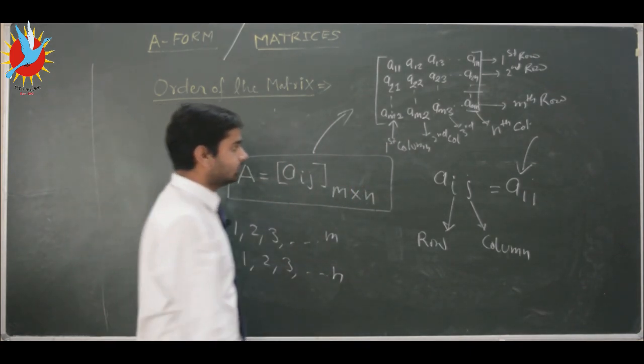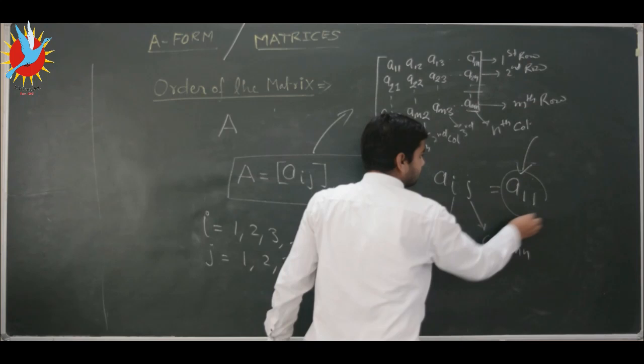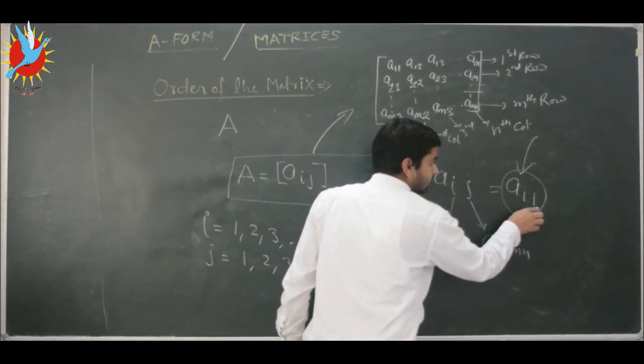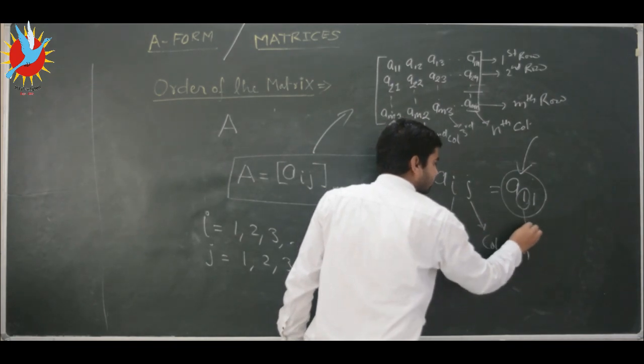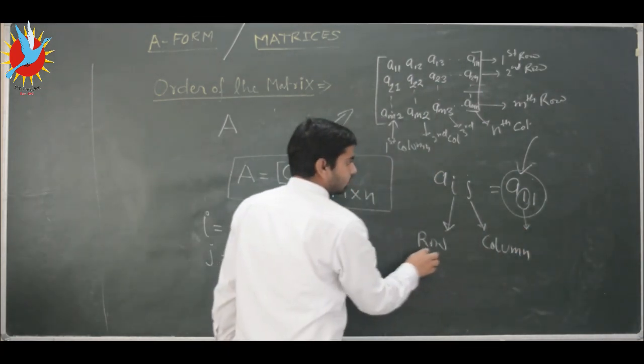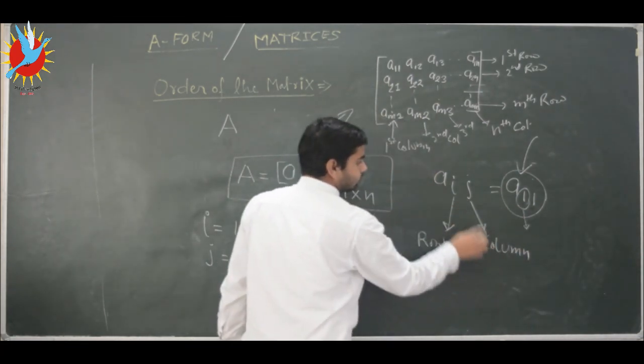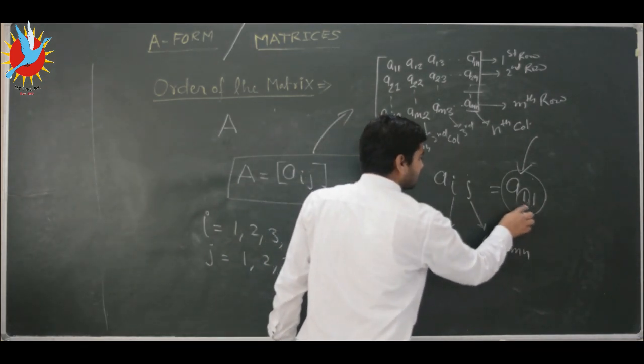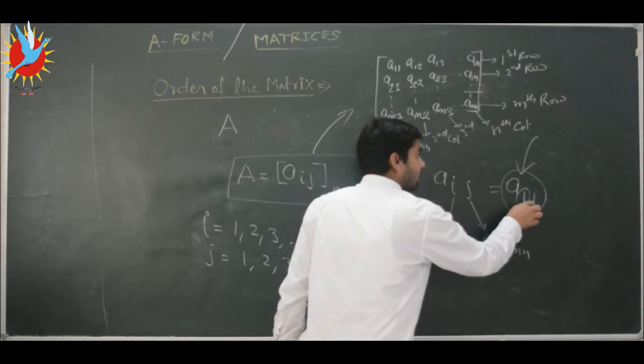So what does A11 denote? A11 basically denotes the first row, first column. The first index denotes the row, so the first row, and this j denotes the column. So we are talking about the element of the first row and first column.